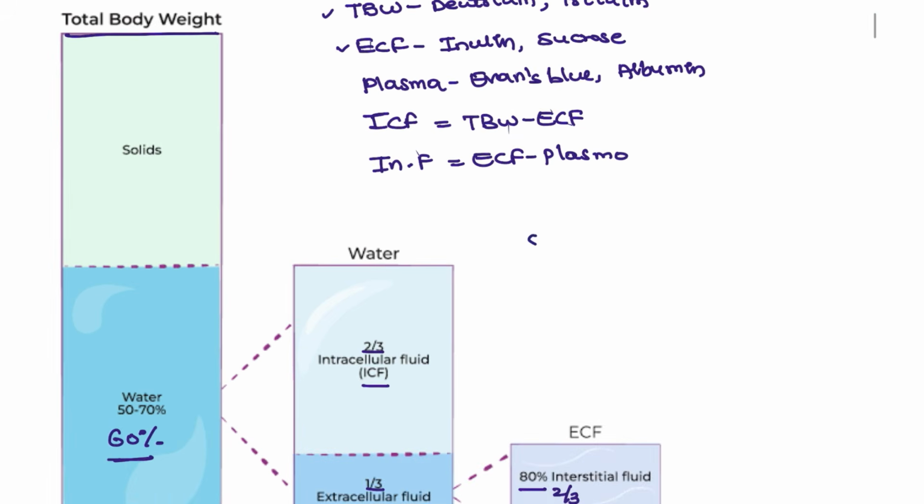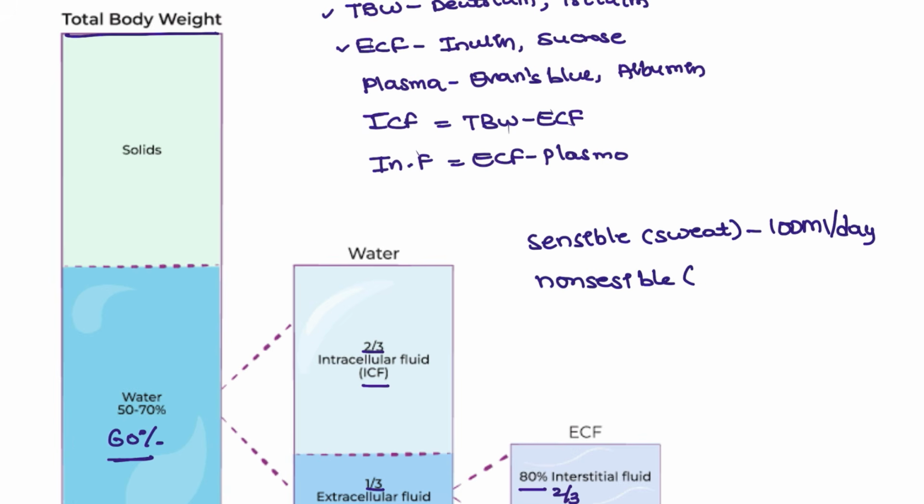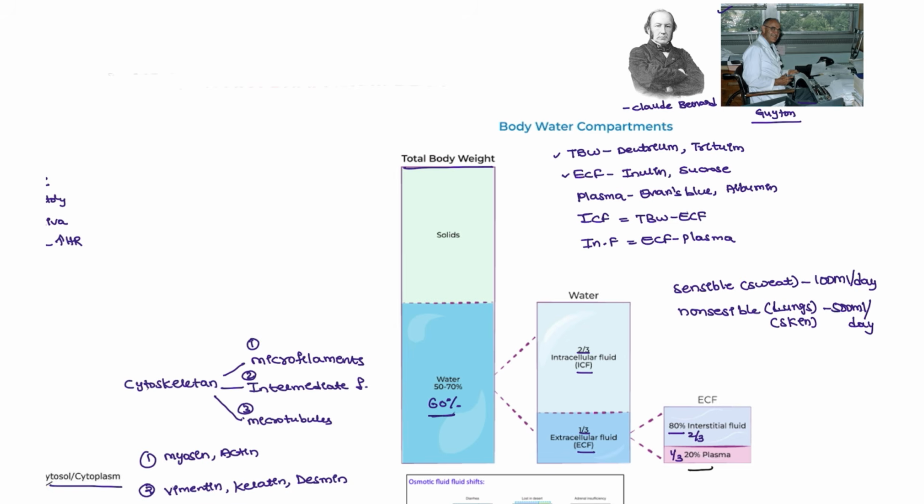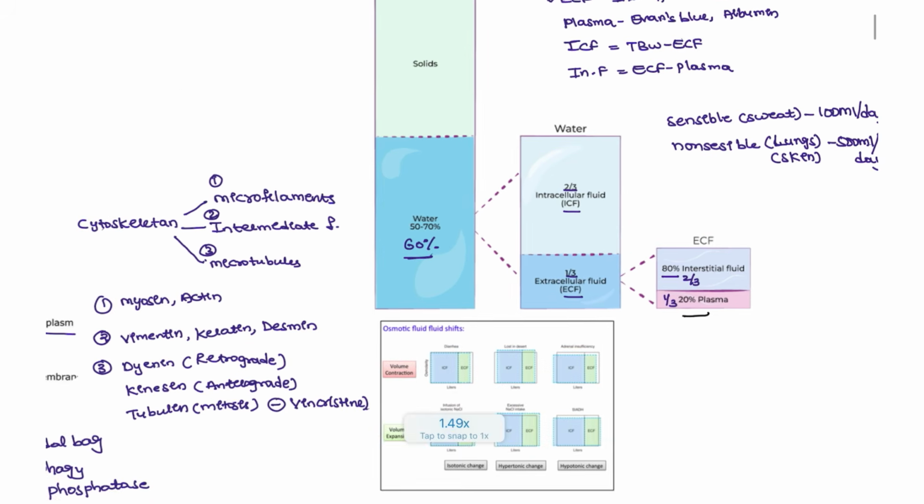Next, we have the sensible loss also. The sensible loss will be from the sweat. Okay, from the sweat, so around 100 ml per day we can say from this one. And insensible loss we also have, which goes out through the lungs especially, and skin. So this is around 500 ml per day. Okay, this is the sensible versus insensible loss presentation that we are going to see.